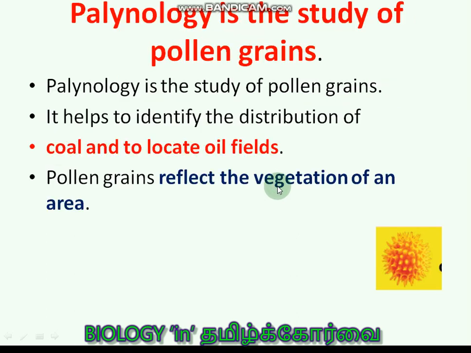Now, palynology. Palynology is the study of pollen grains. It helps to identify the distribution of coal and to locate the oil fields. So the scientists are easily able to identify the natural resources, coal and oil, in the earth. Pollen grains reflect the vegetation of an area. Suppose the scientists capture the air from a particular region and, observing the various types of pollen grains, they are able to identify what plants are present in that region. So that is the meaning of this.